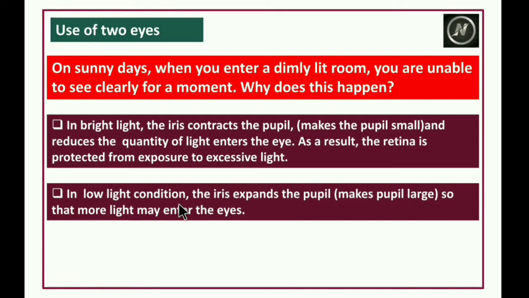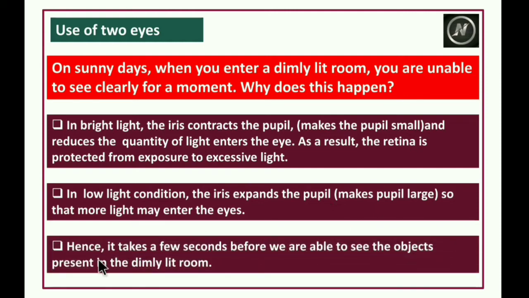In low light condition, the iris expands the pupil so that more light may enter the eyes. So when you are entering into a dark room or low light room, there will be no excessive light. That's why our iris will expand the pupil. If it expands the pupil, then a greater amount of light enters the eyes. Hence, it takes a few seconds before we are able to see the objects present in the low light room.